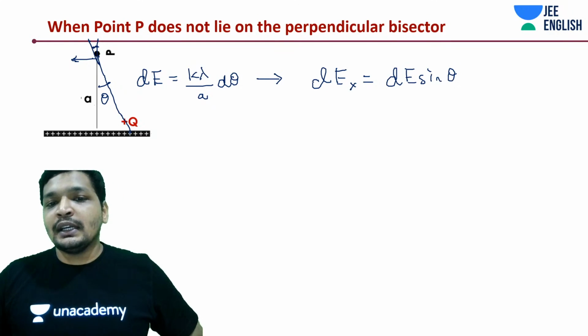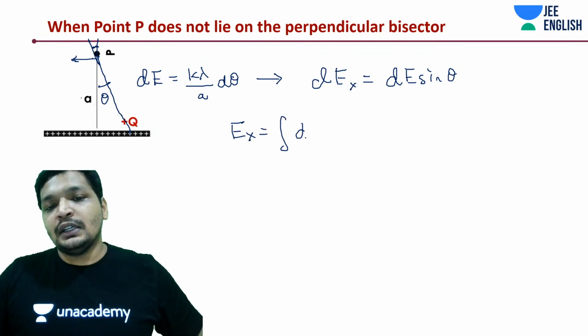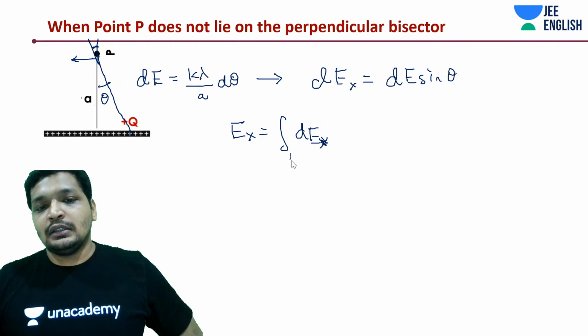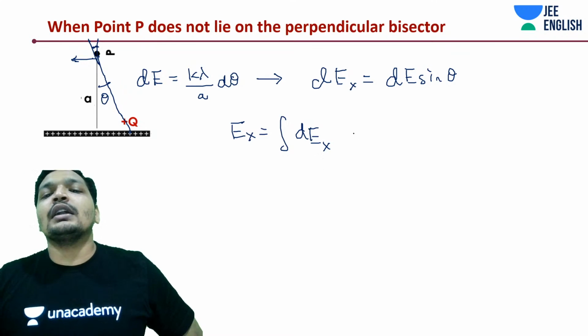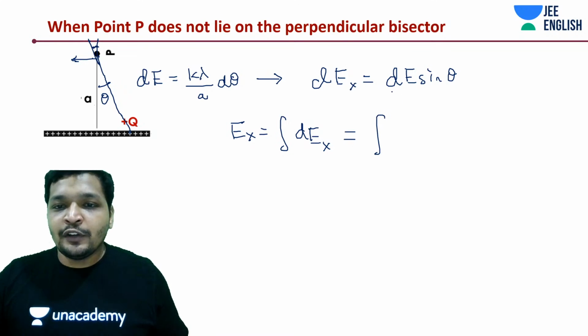You want to integrate it to find out Ex. It is going to be dEx. Simple, substitute the value of dE.